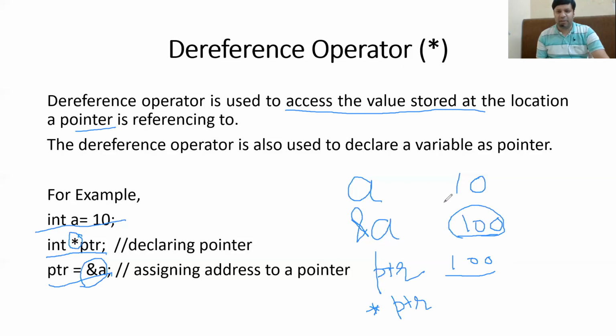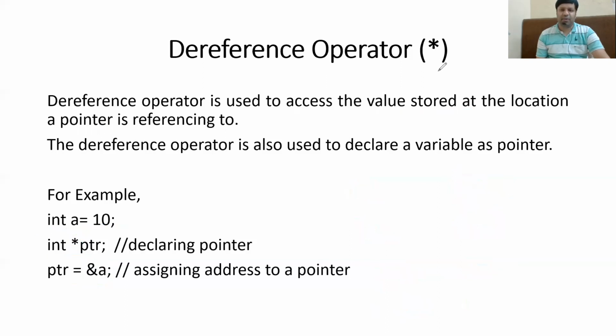And what is the value stored at that location? That is 10. So that means dereference of PTR will print the value 10, which is stored at the address 100. I hope this explanation is clear to you, that is the use of the dereference operator.